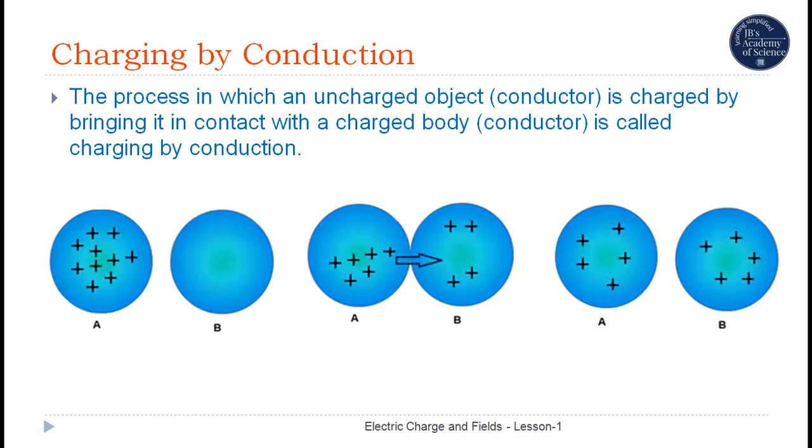Let us consider two objects A and B here. A is a charged body and B is uncharged. When we make a physical contact between A and B, since both are conductors, some charges from A will flow to object B, and hence both A and B will be charged. This method of charging a body is called charging by conduction.